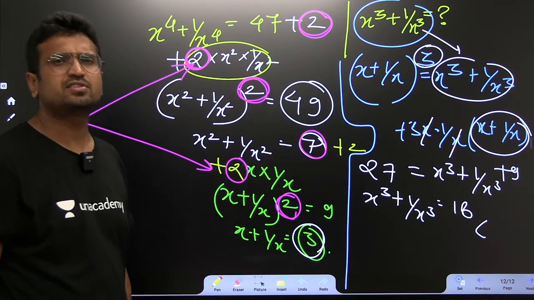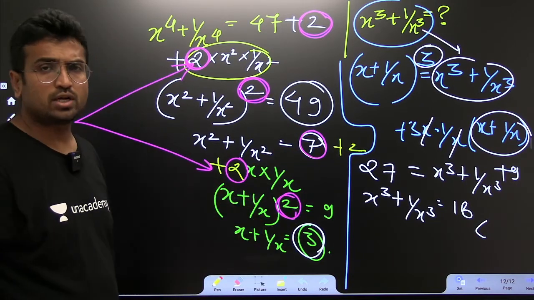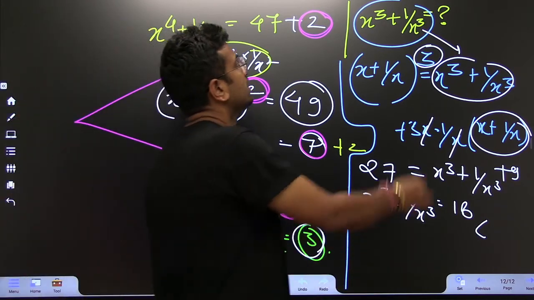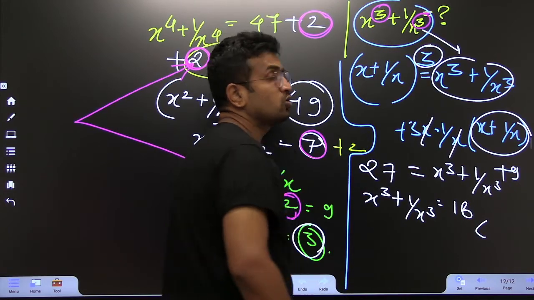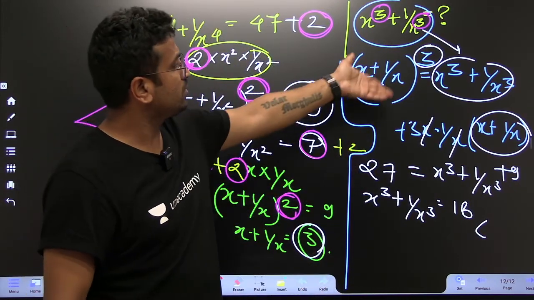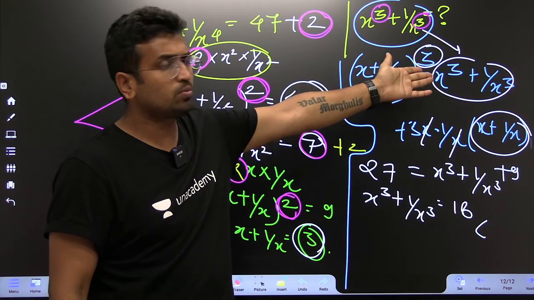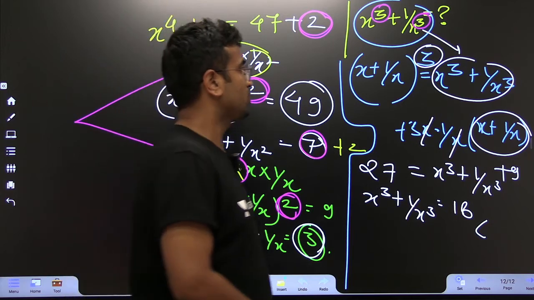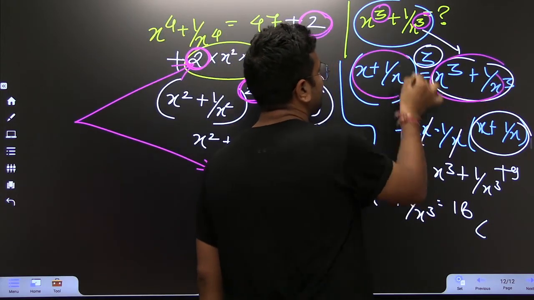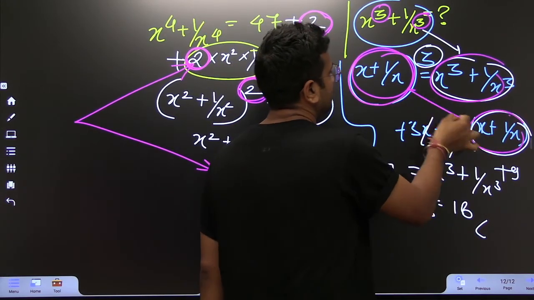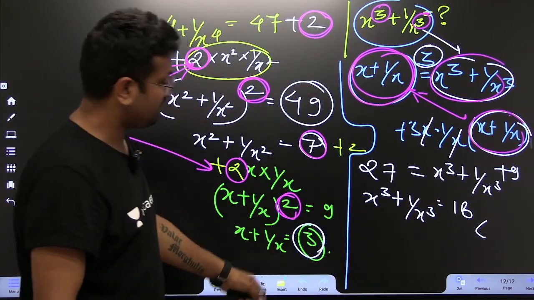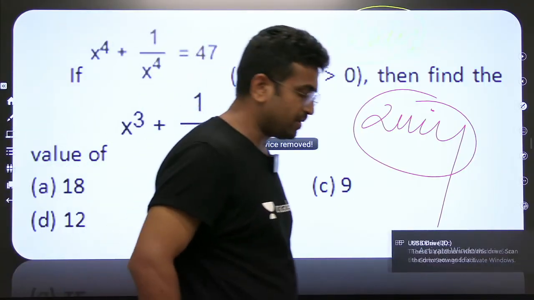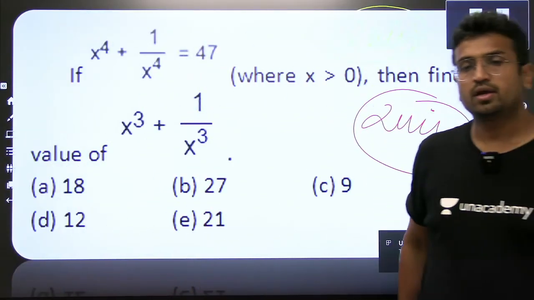Ultimately, what are we left with? 7. Once again, I have added 2 on both sides such that I can get x plus 1 by x whole square. But why am I looking for this? Because we are looking for x cube plus 1 by x cube. And where can we get this? a plus b whole cube is a cube plus b cube plus 3ab bracket a plus b. Because of this, if you want to solve this, you have to get the value of this and this. Both these things are actually the same, and that is why we found the value of this. I think it is absolutely clear to each and every one of you. Is it fine, everybody? Is it clear to all?